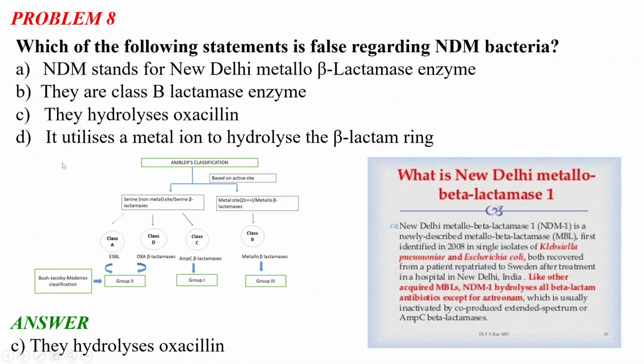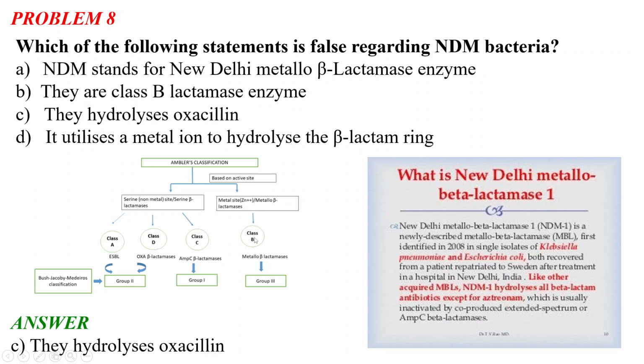Okay. So this is all about the New Delhi metallo beta lactamase, and let's discuss some new things here. We will discuss the classification of the beta lactamase enzymes. This is called Ambler's classification, and it is based on the active site. If the active site has a metal ion like zinc 2 plus, or metallo beta lactamase, then it goes to class B. And if there is a serine non-metal site, or serine beta lactamases, they have 3 classes: class A, class D and class C.